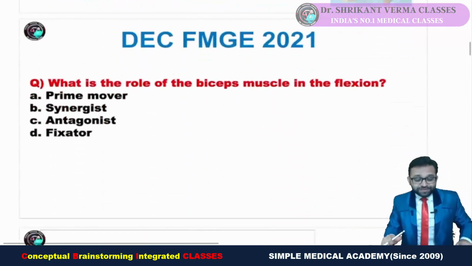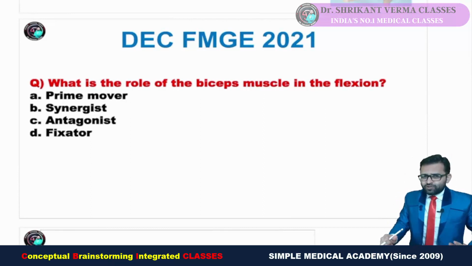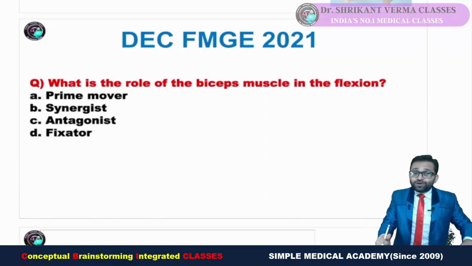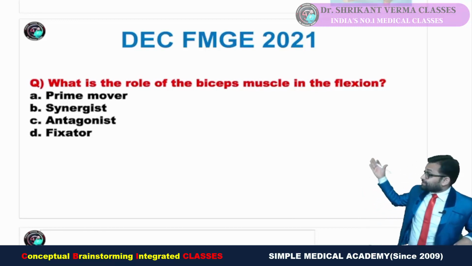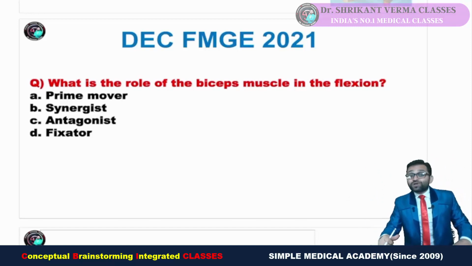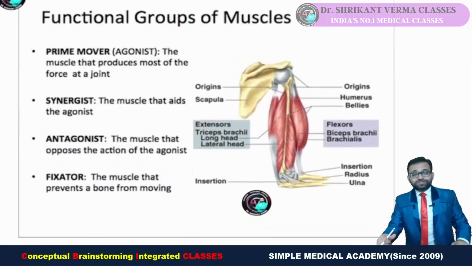Next, come to here. This is an unexpected question. It is not usually asked. You can say it is a question from the upper limb, or you can say it is a question from general anatomy. What is the role of the biceps muscle in flexion? Options are A, prime mover, B, synergist, C, antagonist, and D, fixator. So try to understand, this is a general anatomy question.